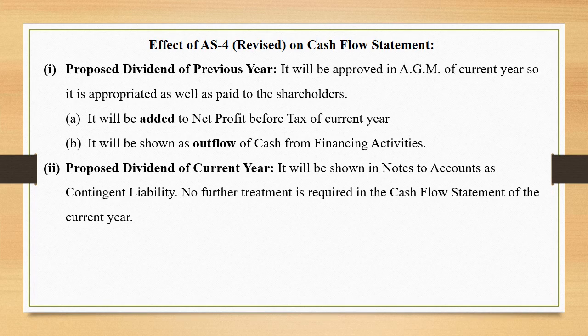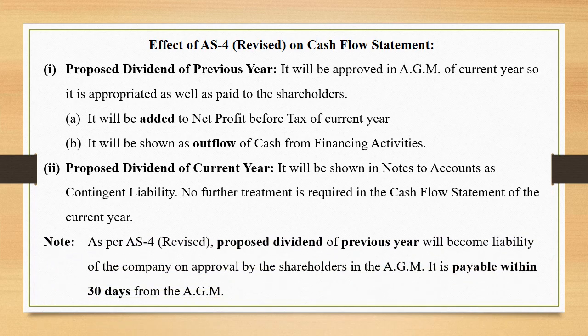Please remember, whenever proposed dividend is given to us in notes to accounts, it will be given under the head contingent liability, and from there we need to give the effect of the previous year amount only. The same amount is appropriated and the same is paid as well. When you appropriate the amount, it has to be added to net profit before tax, and when you pay, it has to be shown as outflow of cash from financing activity.